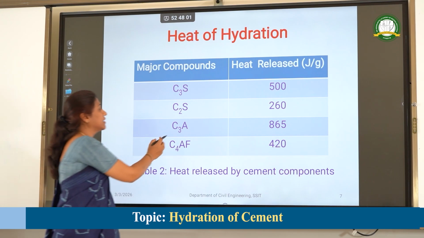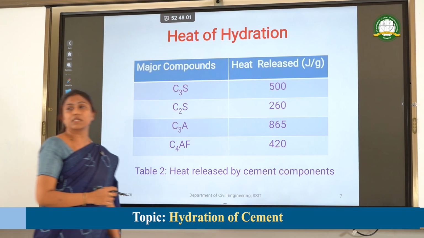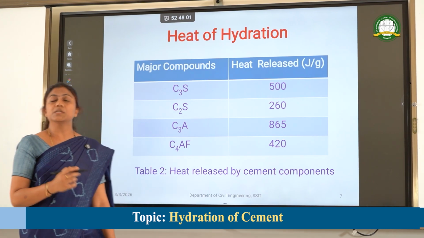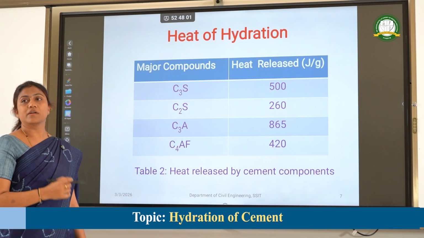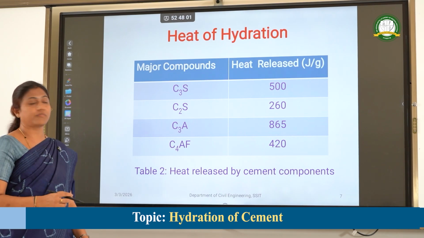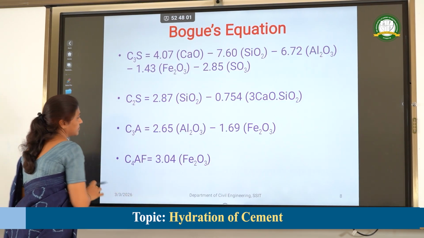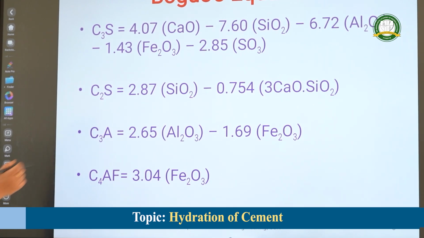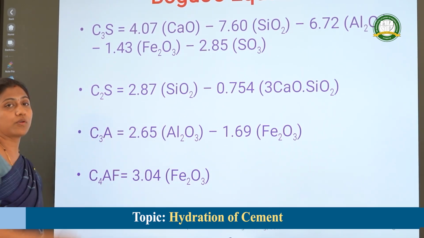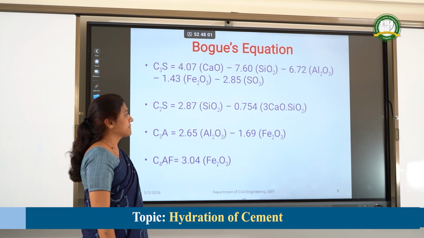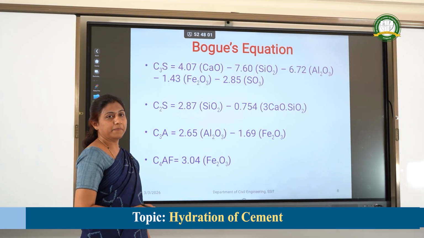Since the heat liberation from C3A is very large, gypsum is added to the cement in order to control this heat of hydration. Bogue has given equations for all these components, that is C3S, C2S, C3A and C4AF. The formula is as follows. You can note down this formula.